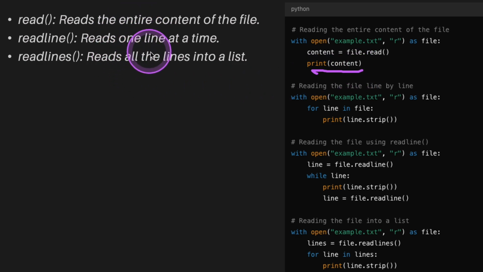I have the readline. The readline reads one line at a time. Unlike read, which reads all of the content, this just looks at one line at a time.